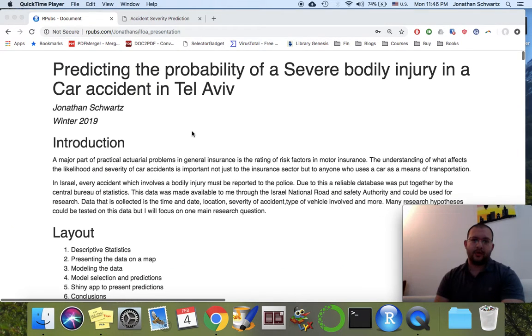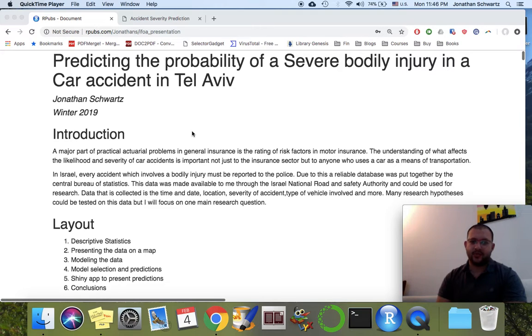So the data science project that I'd like to present to you is a project of predicting the probability of a severe bodily injury in a car accident in Tel Aviv. A major part of an actuary's work in general insurance is in motor insurance, and it's understanding the risk factors that affect the likelihood and severity of car accidents in order to be able to price motor insurance.